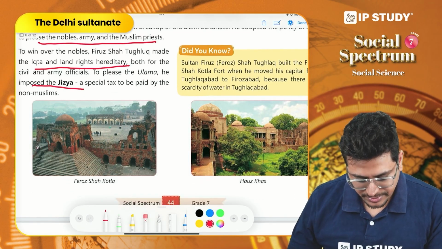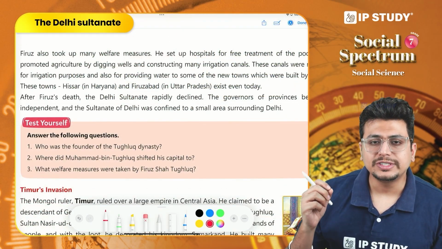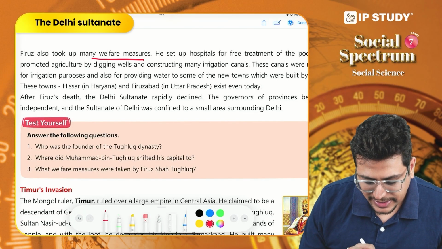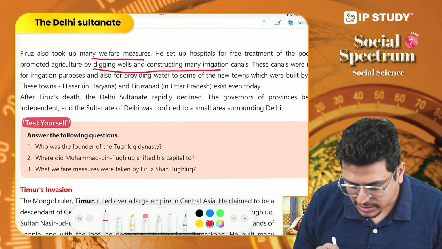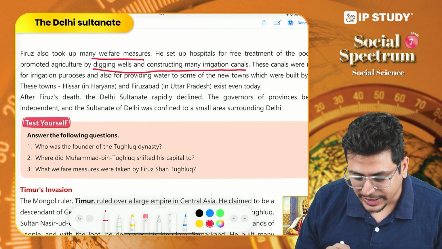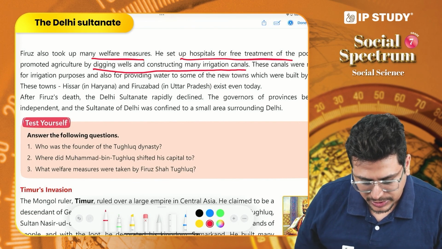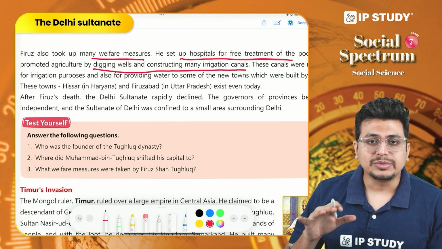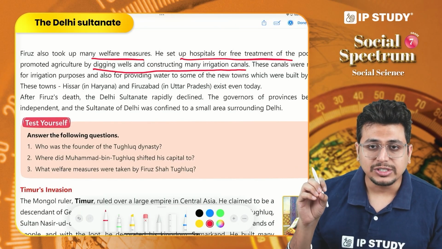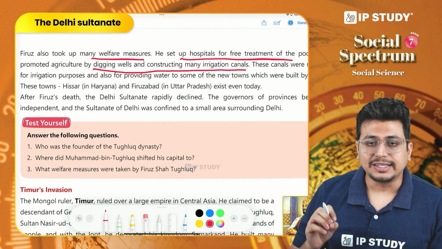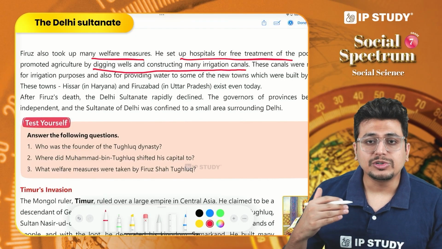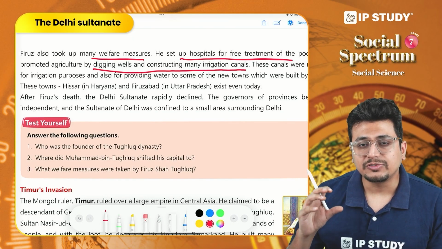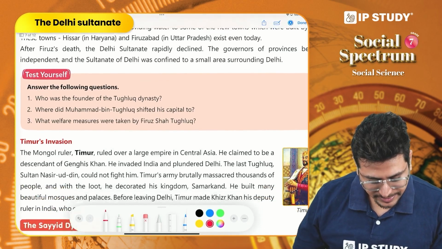Firoz Shah Tughlaq also did many activities for the welfare of people. This included digging up wells and irrigation canals. He also made hospitals for the treatment of the poor, right? But despite all these efforts, we see that by this time the region of the Delhi Sultanate was actually becoming less and less. More regional empires were rising, and the Delhi Sultanate was losing its territory.